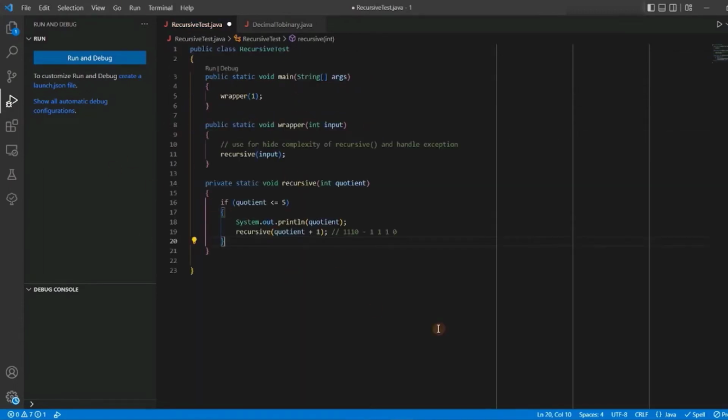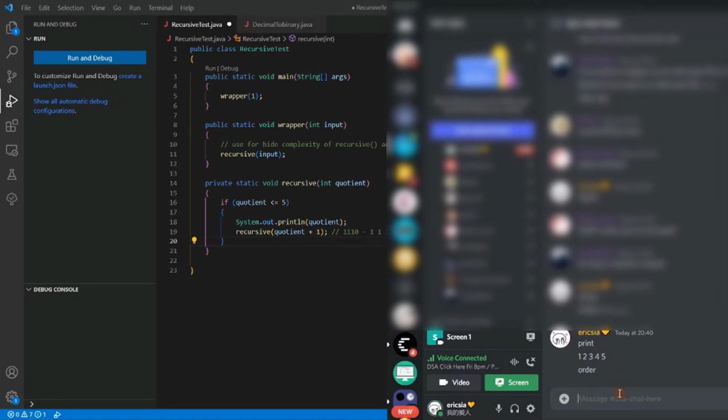Here is a harder question. After I set a guard in this algorithm, I add one line of code, an if statement. If our quotient is less than or equal to 5, then only I execute this code: I print the quotient, then I call the recursive function. If I run this program again, will it cause any error, and what is the order? Is it printing 1, 2, 3, 4, 5, or 5, 4, 3, 2, 1? The answer is 1, 2, 3, 4, 5.